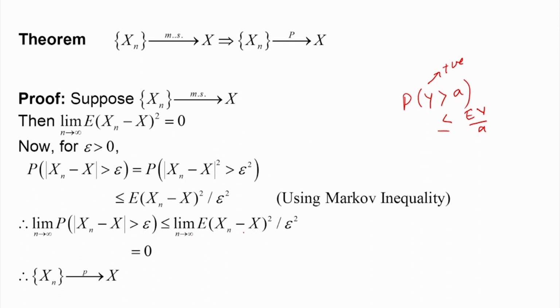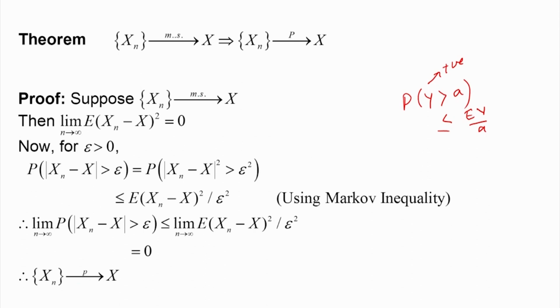Therefore, if I consider the limit as n tends to infinity of this probability sequence, it is less than or equal to 0, and probability cannot be negative, so it will be equal to 0. Therefore, my conclusion is that the sequence x n converges to x in probability also. Mean square convergence implies convergence in probability.